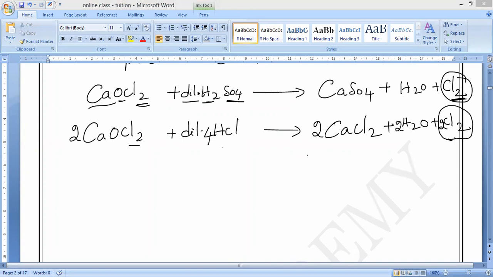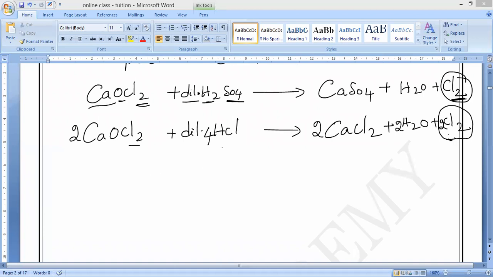Remember. So who is the real bleaching agent present in bleaching powder? Anybody? Chlorine gas. Chlorine gas. Important MCQ question. So all of you remember.